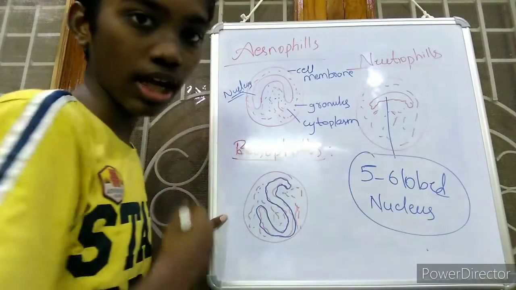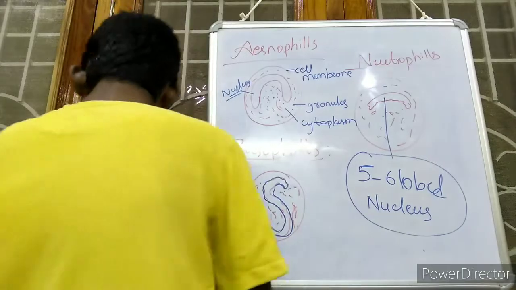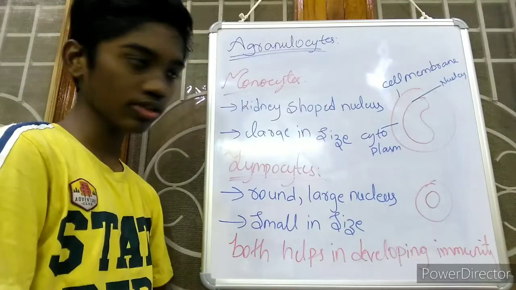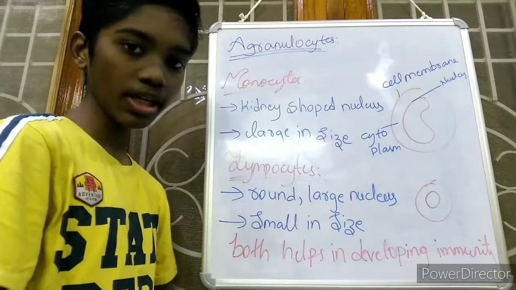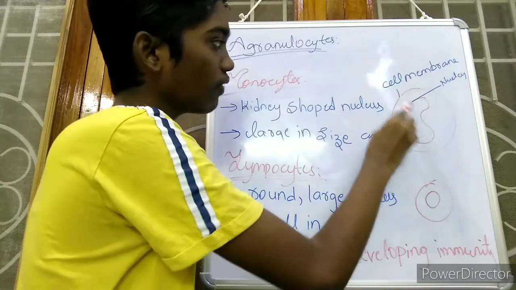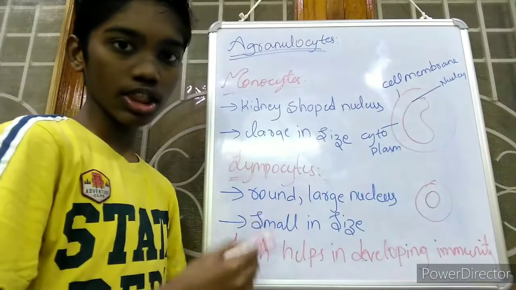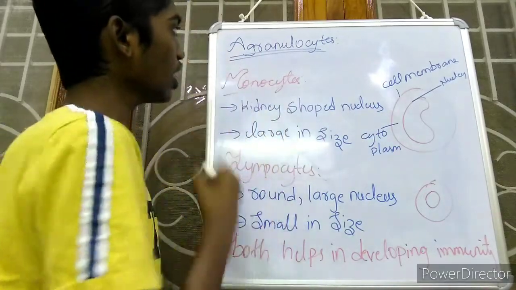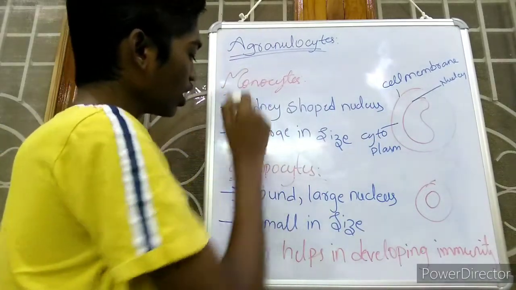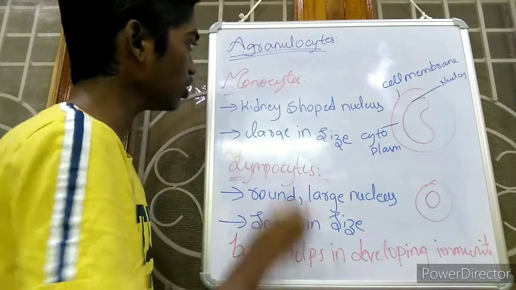Now I will explain to you about agranulocytes. Friends, coming to agranulocytes, agranulocytes are those that do not contain any type of granules. If we see in the diagram, these do not have any small particles called granules. So they are called agranulocytes. There are two types. They are monocytes and lymphocytes.